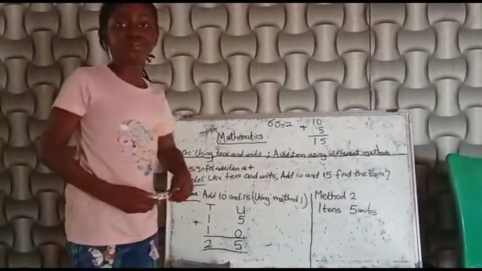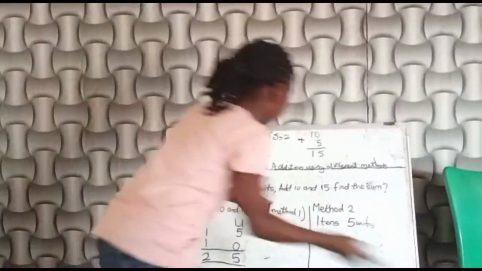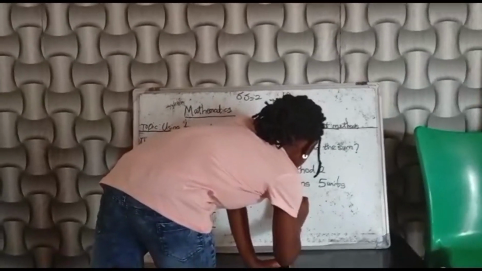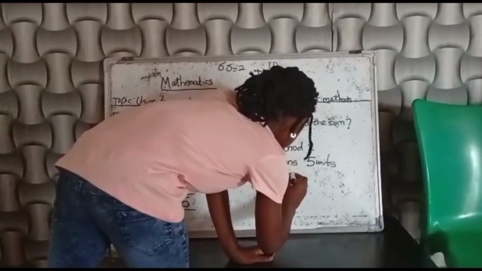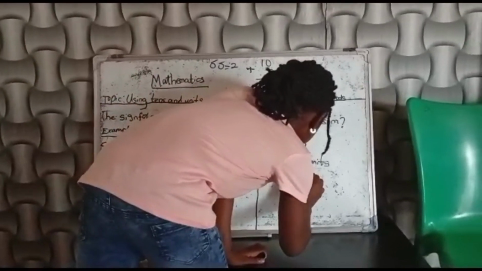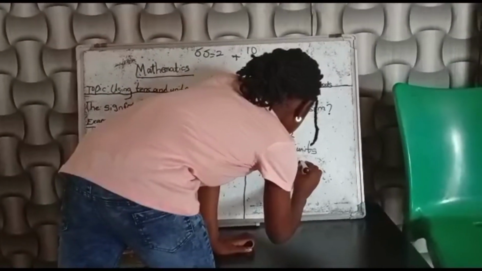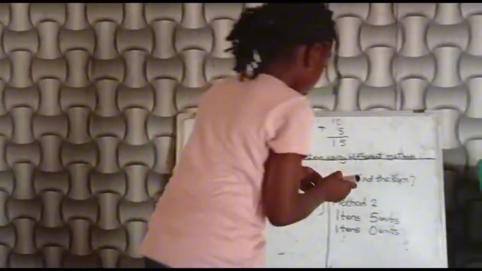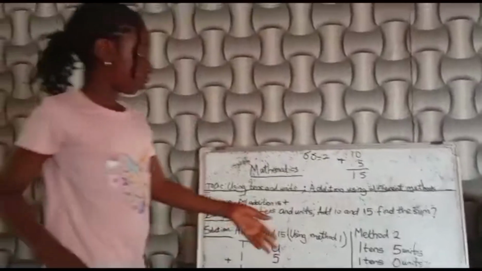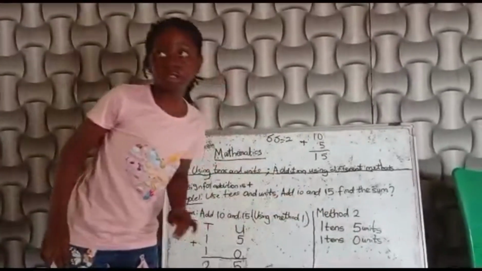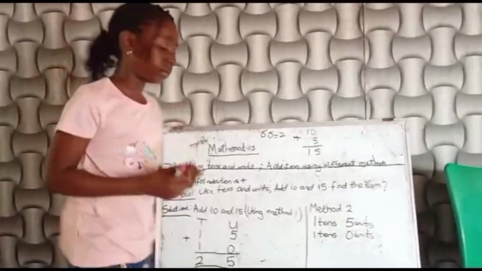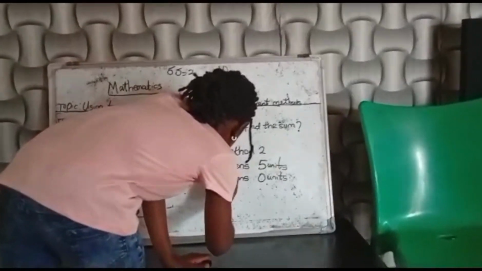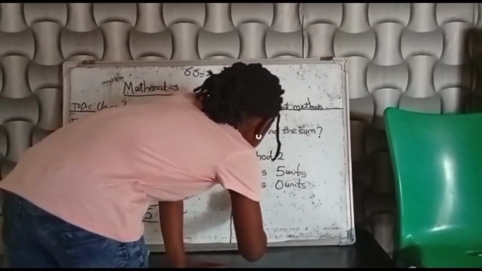Now 10. 1 ten. 0 units. Now it's time to put our sign, right here at the left hand side.